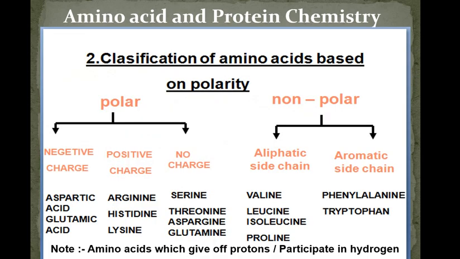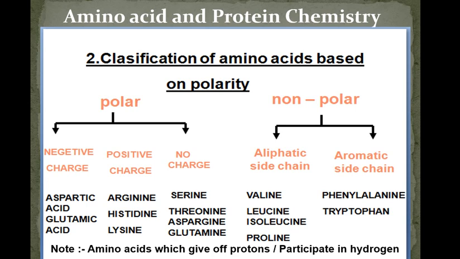Now there is another classification of amino acids, which is based on the polarity. So based on the polarity, the amino acids are classified into polar and non-polar amino acids. Again, see the slide carefully, the chart is clearly mentioned. Polar amino acids are classified into three subtypes, that is amino acids with negative charge, amino acids with positive charge, and amino acids with no charge.